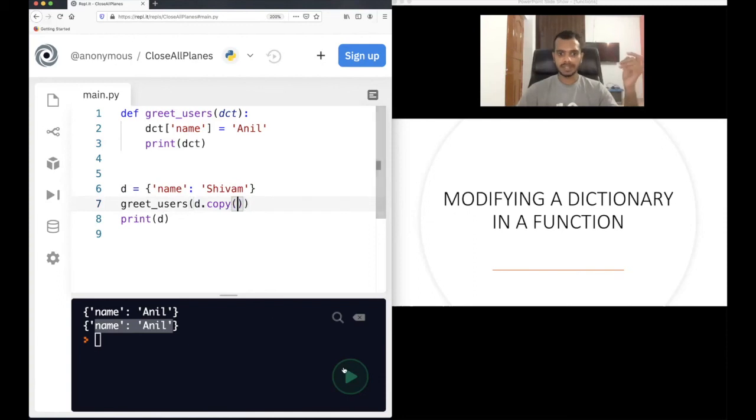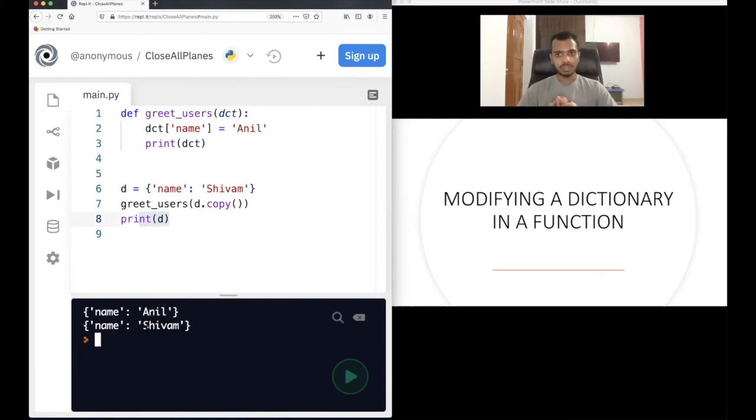See now what happened when we are using the copy function. A separate copy of the dictionary is getting passed to the function. The copy that is getting passed is not the original, it is a different copy. Now we are changing the name inside the function to Anil, but the original D has not been modified. And you can see when you print D, it has not been modified. So that's how you can send a copy of this.